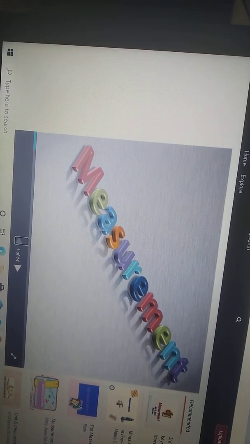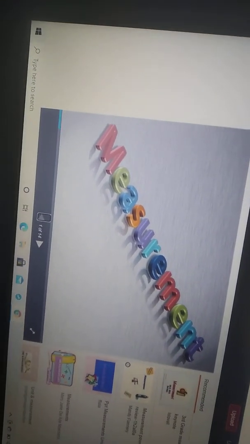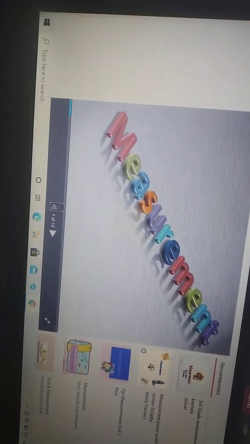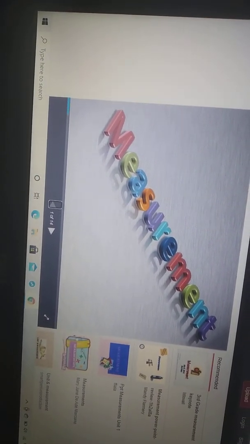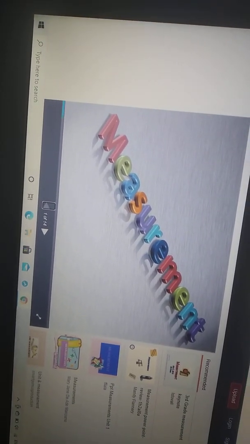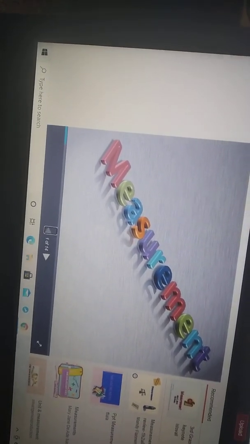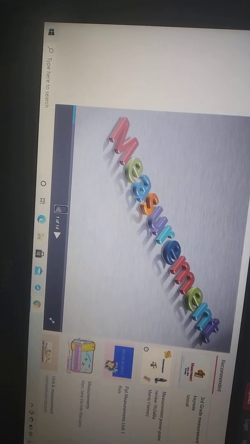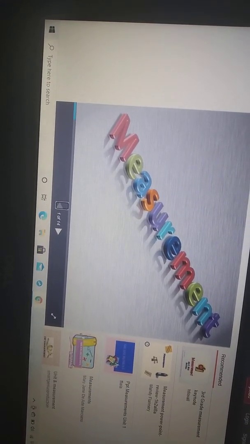So see here children, this is measurement. First we will see that in our everyday life we measure different things, such as the heaviness of objects, the amount of liquid in a glass, the length of cloth, the time in a clock, isn't it? You measure different things. So that is nothing but measurement. How can you define measurement? Measurement is nothing but finding the number that tells us about the size or amount of something.